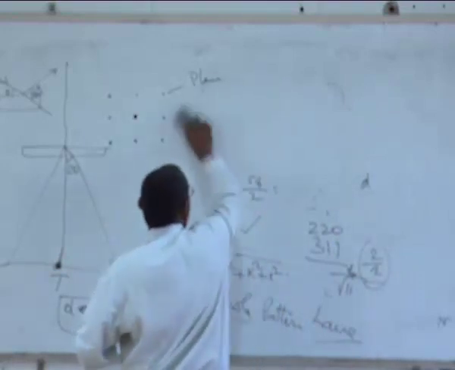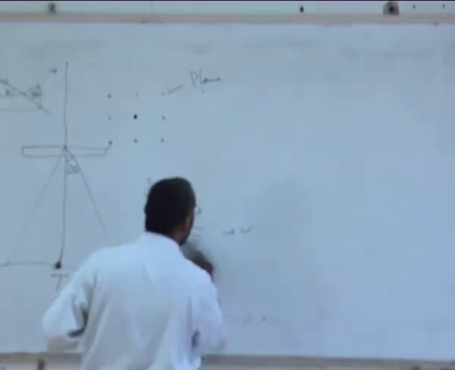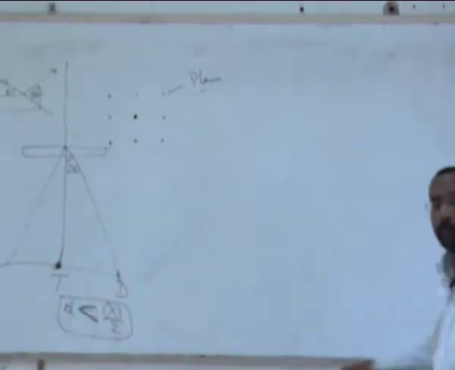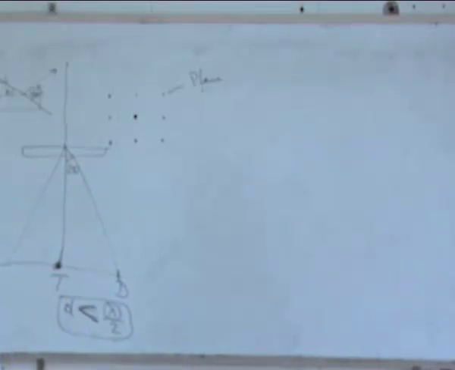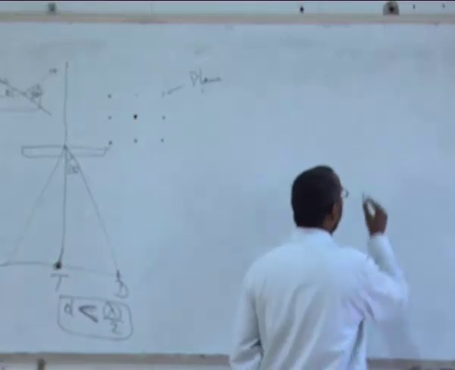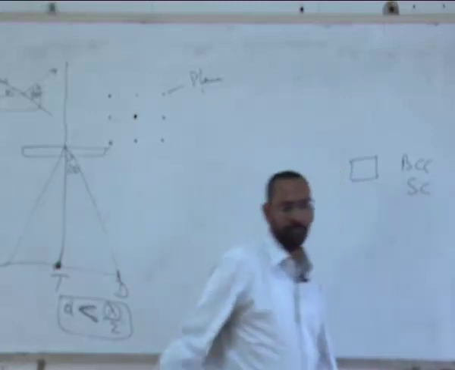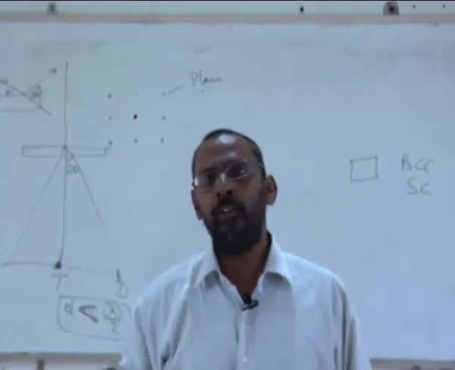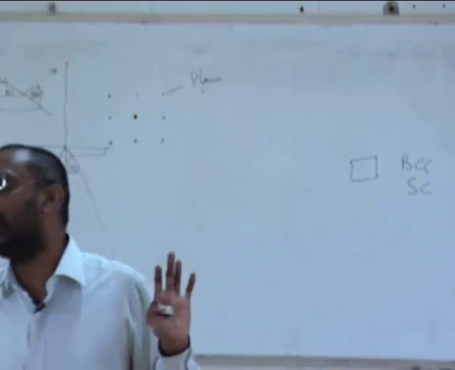This is the first difference between XRD and TEM: because the lambda is small, I am able to get more peaks. And the advantage is I can analyze the diffraction pattern better when you have a large number of peaks. Many times, for example, you might have heard in one of the lectures, if I want to find out, given a sample, whether this is BCC or simple cubic. Let's say somebody has given you a sample and told you to use XRD to find out whether it is BCC or simple cubic. It has to be one of these two only. It is not anything else.